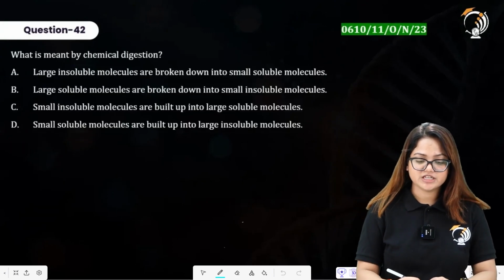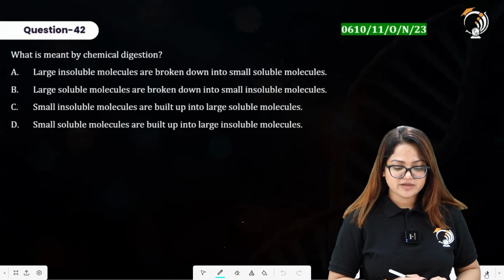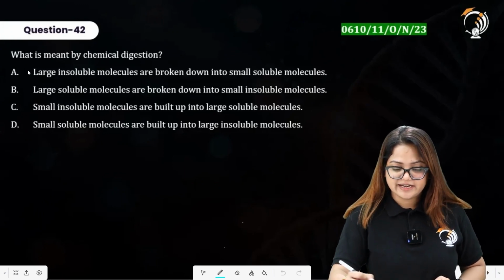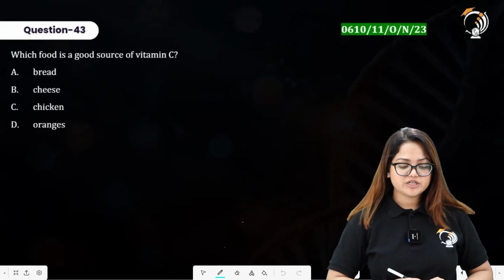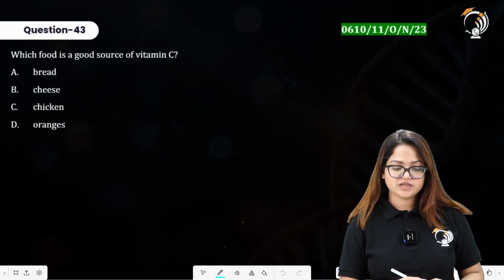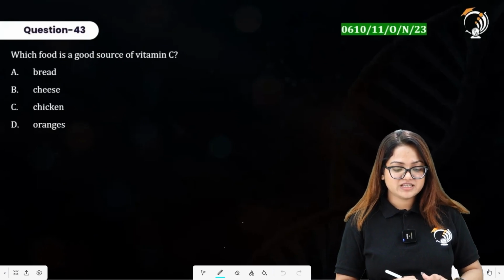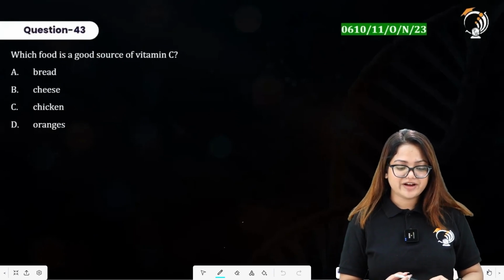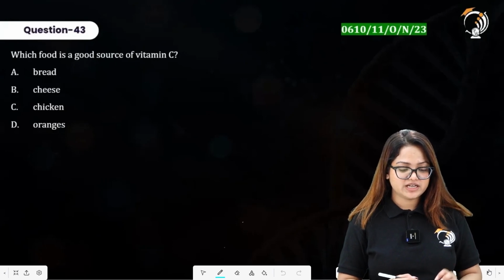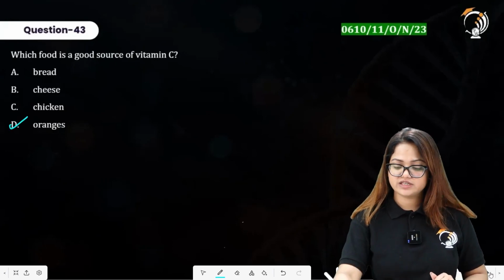Question number 42 here says what is meant by chemical digestion? I hope you can attempt this on your own. This is a direct statement based question. Question number 43 here says what is a good source of vitamin C? The fruits that are citrus fruits are a good source of vitamin C. A is bread, B is cheese, C is chicken and D is oranges. Option D is the right answer for this.